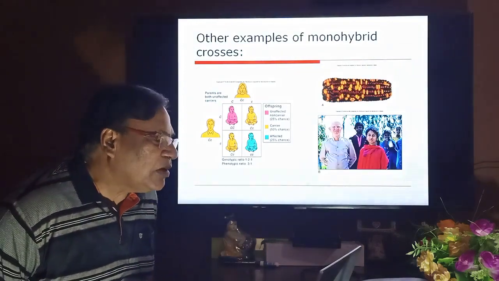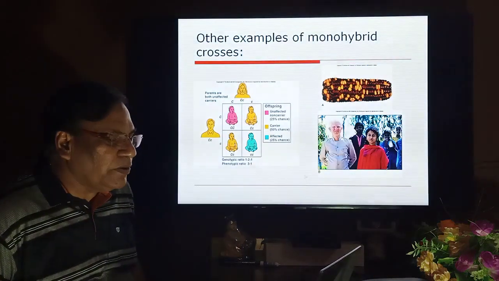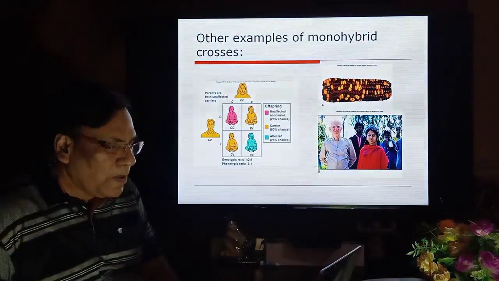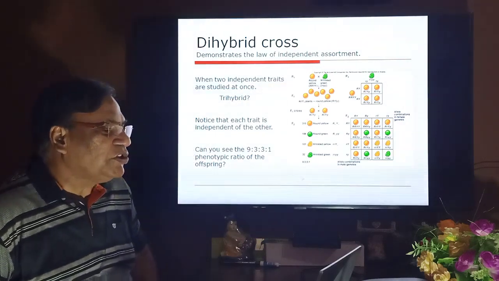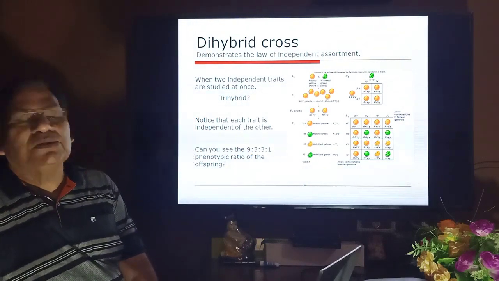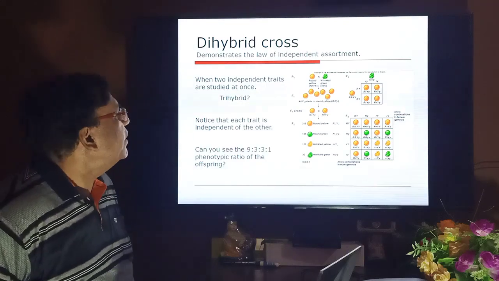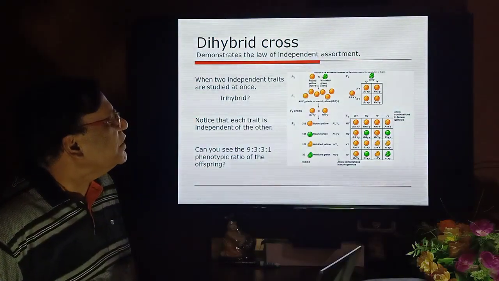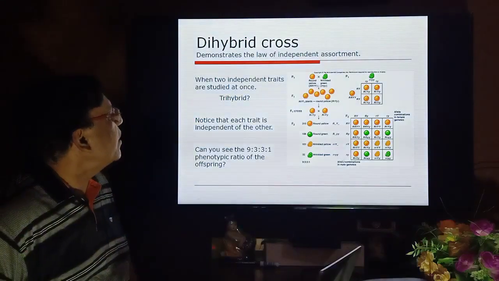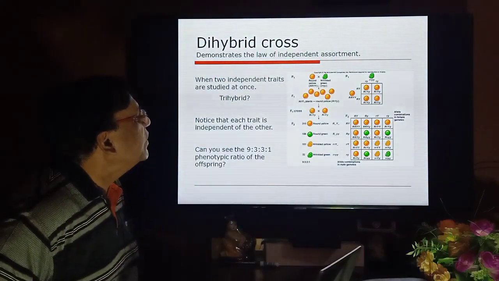Other examples of monohybrid crosses you can see in this diagram. And the dihybrid cross is when we consider two pairs of contrasting characters for a cross. Now in this you can see round yellow and wrinkled green. So there are two pairs of contrasting characters in a dihybrid cross.